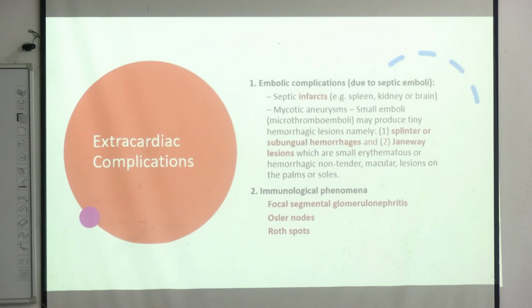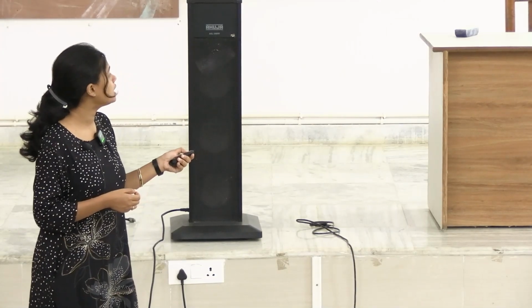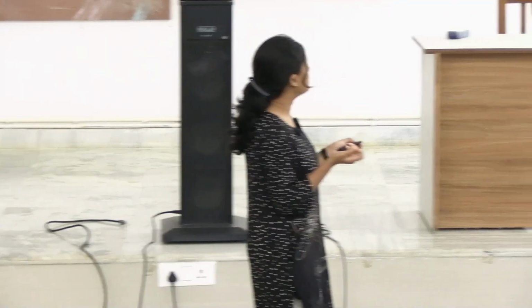Or there can be mycotic aneurysms, or small microthrombi can be lodged, and they form tiny hemorrhagic lesions, which we saw in these pictures. That is the splinter hemorrhages or the subungual hemorrhages, which are found in the nail bed. And next are our Janeway lesions, which were the painless lesions found in the palm.